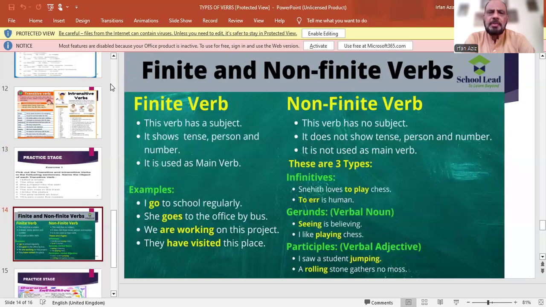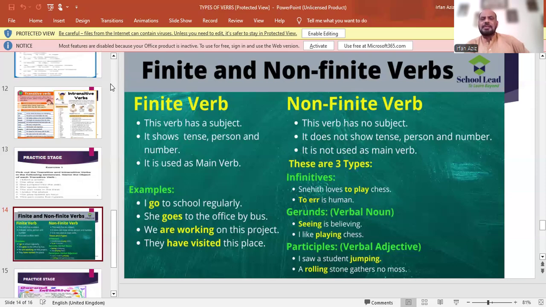And now finite and non-finite verbs. Finite verbs: this verb has a subject. It shows tense, person, number. It is used as a main verb, like I go to school regularly. She goes to the office by bus. We are working on this object. They have visited. Non-finite verbs: these verbs have no subject. It does not show tense, person, or number. It is not used as a main verb.